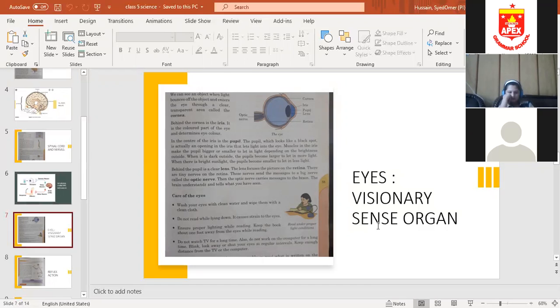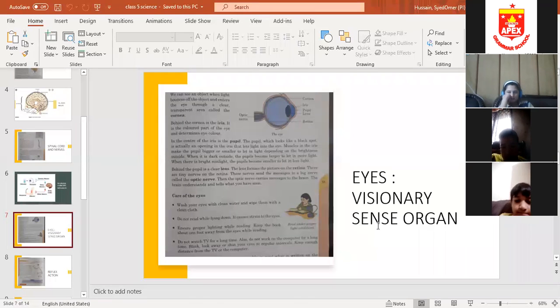Head region, and also eyes, face. They're further protected by eyelids and eyelashes, which keep the eyes clean and dust free. So eyelids and eyelashes protect our eyes from dust, and they keep our eyes clean. Every time we blink, our eyes get clean.